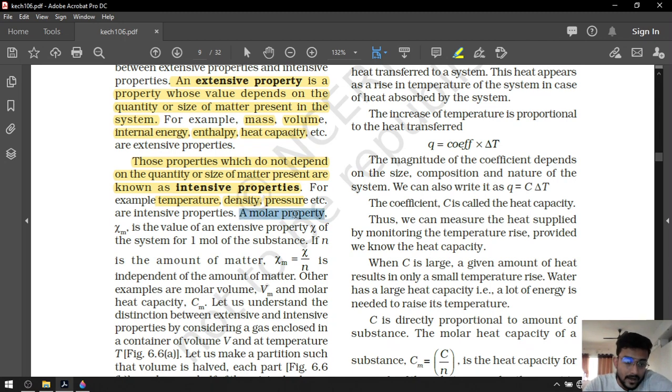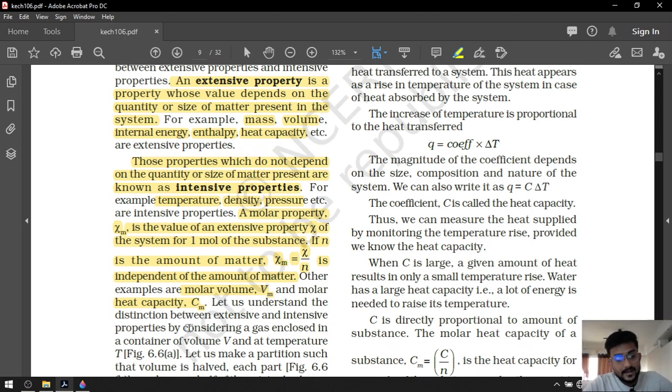A molar property is a value of extensive property of a system for 1 mole of substance. That means if n number of moles is there, it is independent of the amount of matter. So molar property will be an intensive property. For example, molar heat capacity will be an intensive property whereas heat capacity is an extensive property. Likewise, volume is an extensive property, but molar volume is an intensive property.